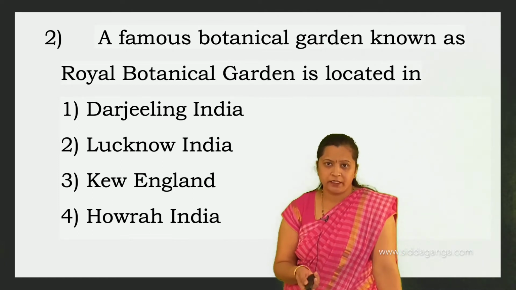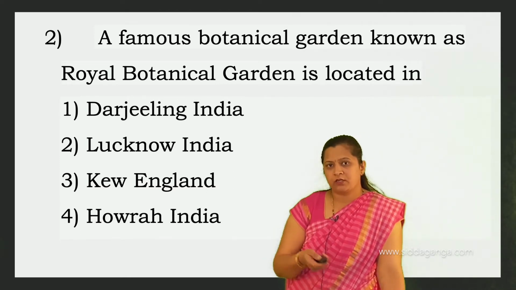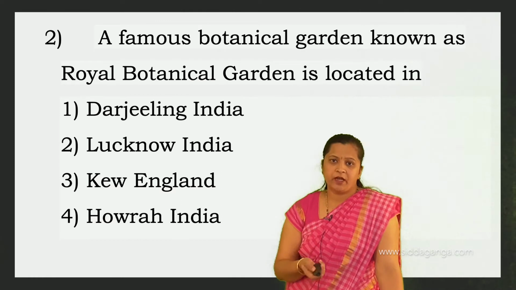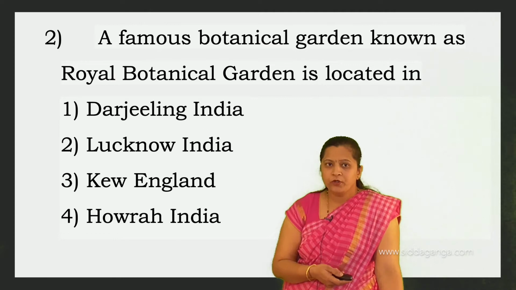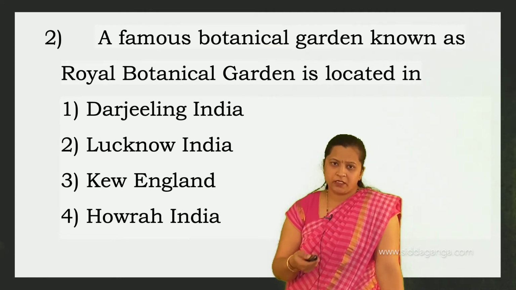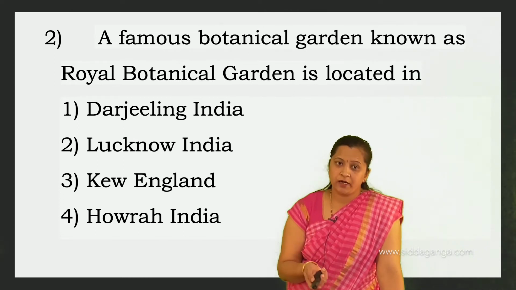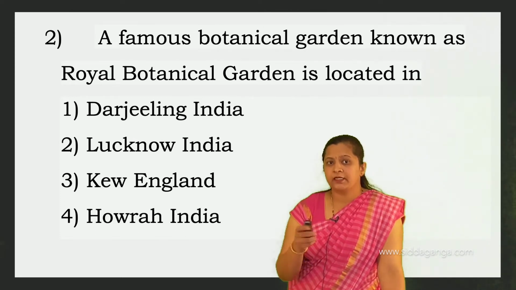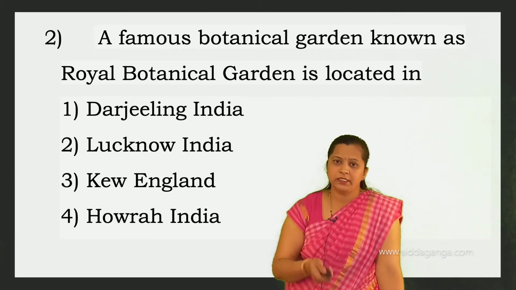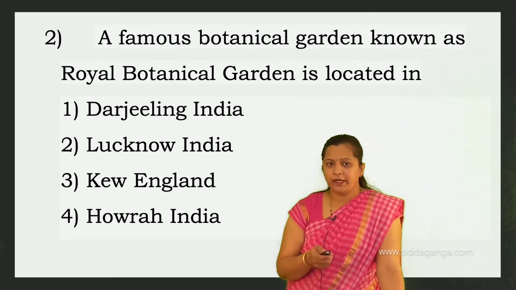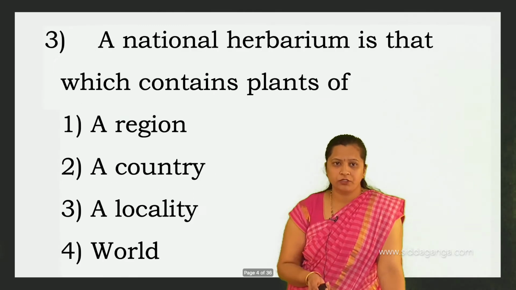Do you know what a botanical garden is? It is one of the important taxonomical aids where living plants are grown for reference. They play a very important role in the conservation of endangered plant species. There are so many famous botanical gardens, like the Indian Botanical Garden in Howrah, the National Botanical Garden in Lucknow, the Lloyd Botanical Garden in Darjeeling, and the Royal Botanical Garden, which is located in Kew, England. So, the third option is the correct one. Then we will move on to the next question.